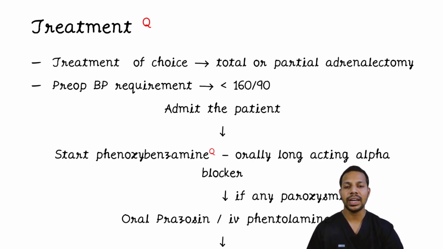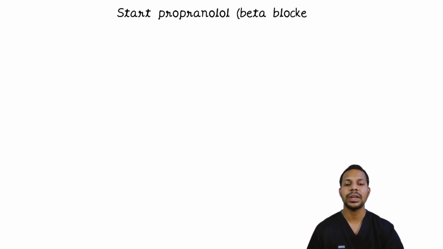After the alpha blockade has set in, then you can start blocking the beta receptors as well. So for that, you will use beta blockers like propranolol. Can be started at a dose of 10 milligrams TID or QID. And after the blood pressure is entirely under control, you can take the patient for surgery.